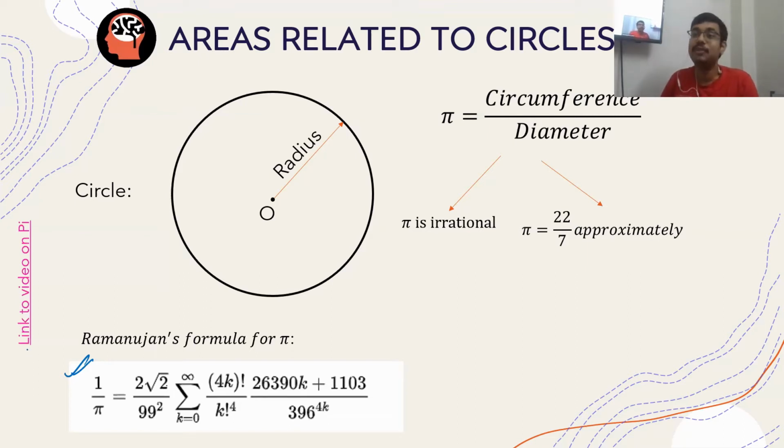I will give you the PDF of this, and you will see that there is a link to a video on pi. You can check that. I have discussed the history of pi in this video, about how the values evolved. There is also a very interesting thing: the value of pi up to 31 decimal places hidden in a Sanskrit shlok, which from the outside seems just a devotional hymn for Shiva and Krishna. Yes, it goes like that.